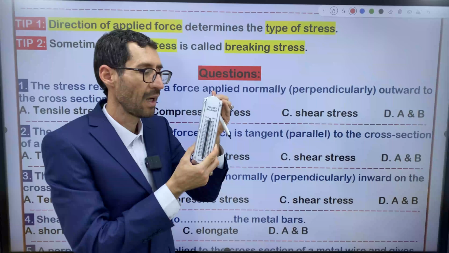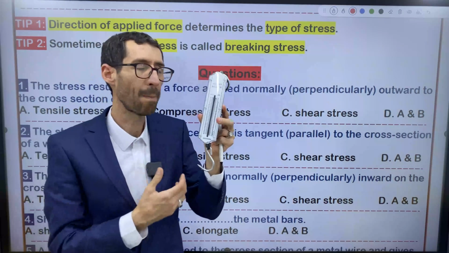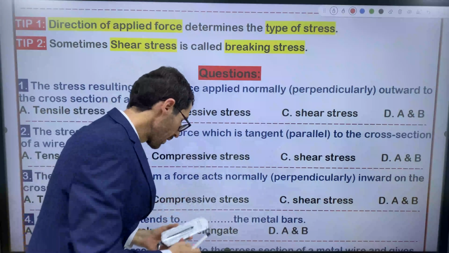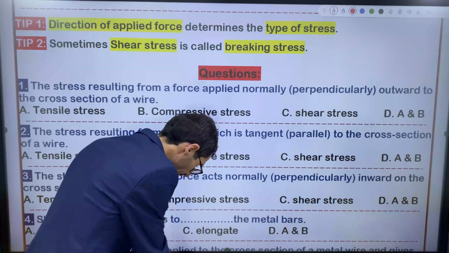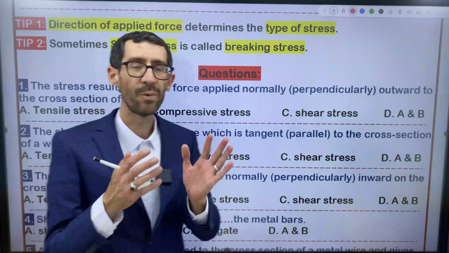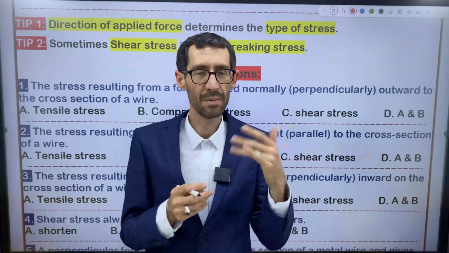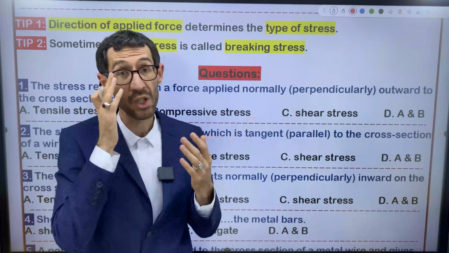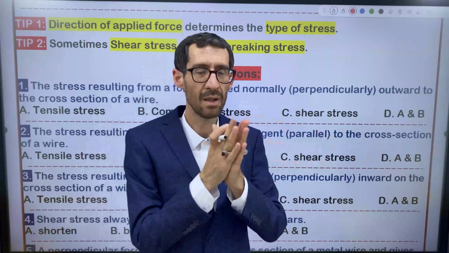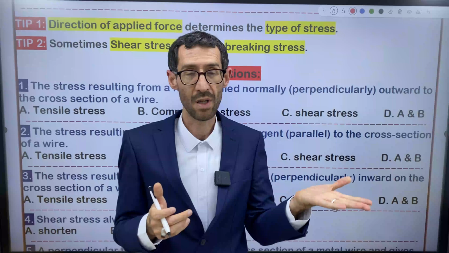That's why using the spring scale means you apply tensile stress on the spring scale. So direction matters, right? If the tension is perpendicular to the area, we have either tensile stress or compressive stress.